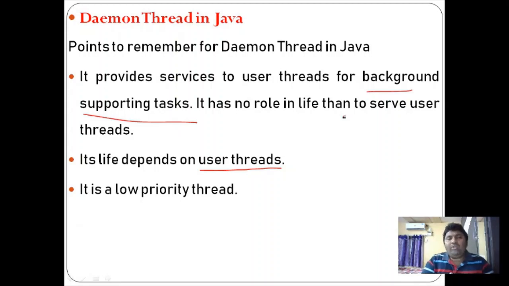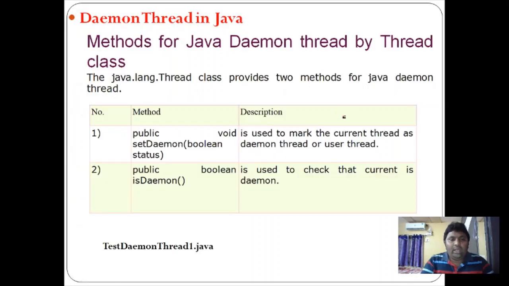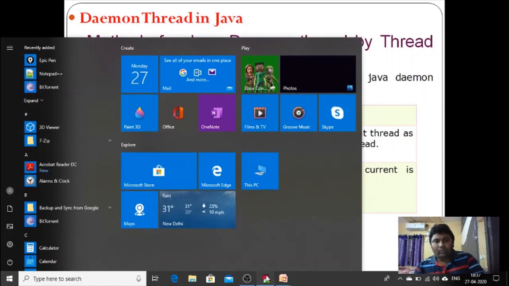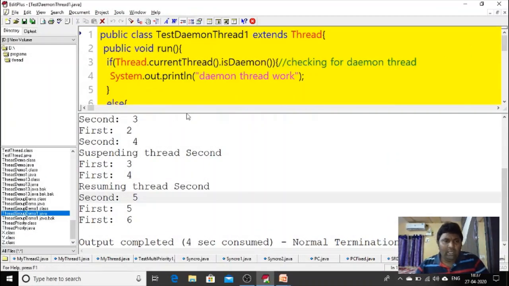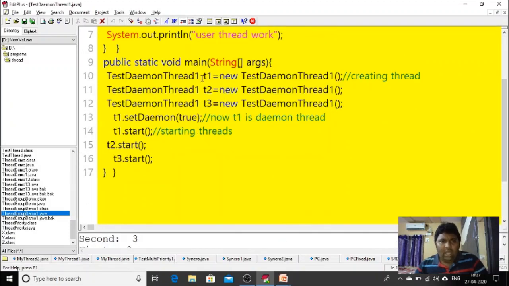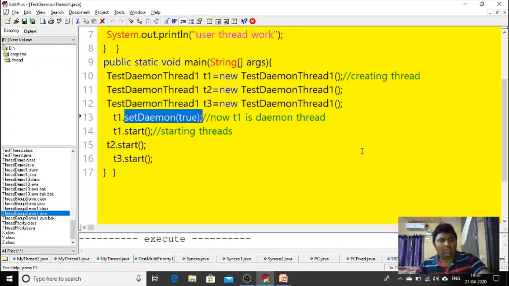You can also create your own daemon threads. I can explain how through a small program. See this particular program, you can understand how to make your current thread a daemon thread. Here I have created three threads, T1, T2 and T3. I made my thread a daemon with T1.setDaemon(true). So it makes my current thread T1 a daemon thread. If I compile the program and execute, then you can understand how it works.